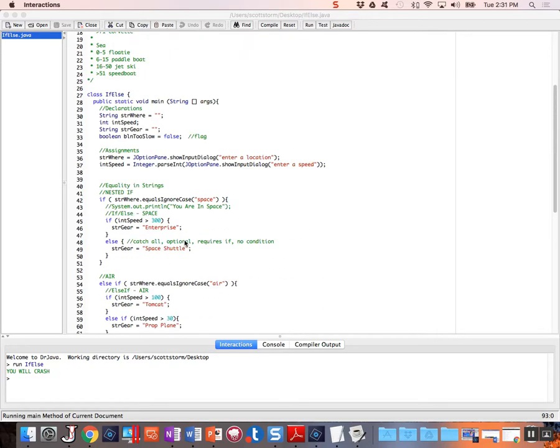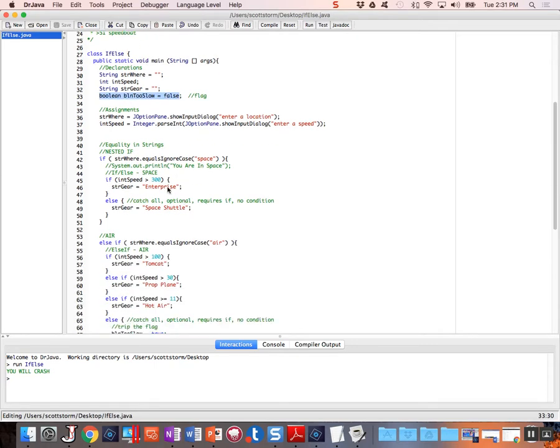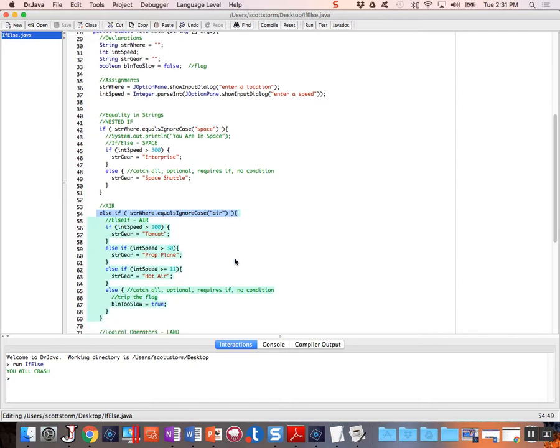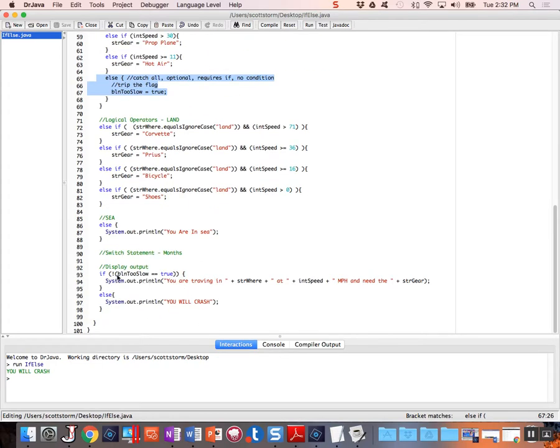Well, why did that work? Let's look at this. Boolean too slow again is false. Go into our code, this is false. We get to this line right here, we are in the air. Now our speed is less than or equal to 100. Since this is true, that means all of this code is skipped. We get down to our else, which doesn't check a condition, so it says Boolean too slow is true. Now we trip the flag, we set the flag. Then we get down here, and if we say if true equals true, well, this is a true statement, so this code should execute.